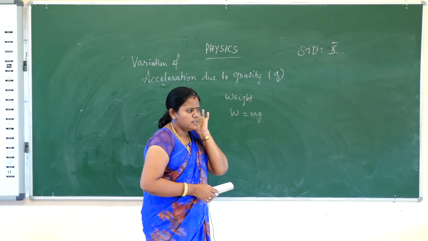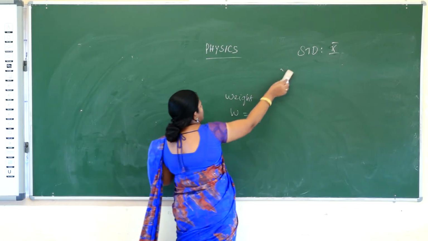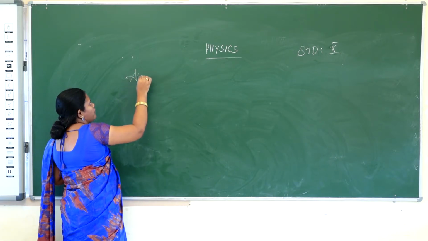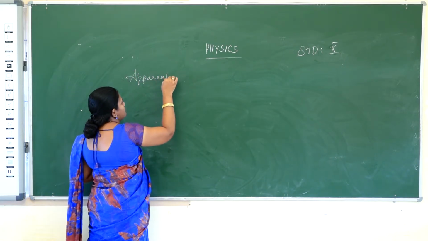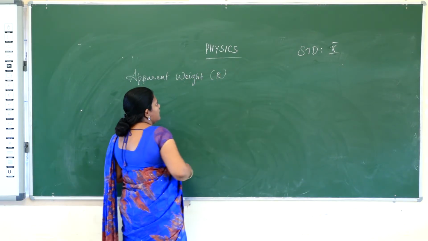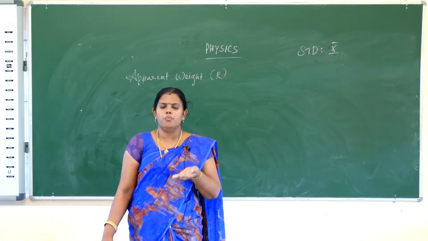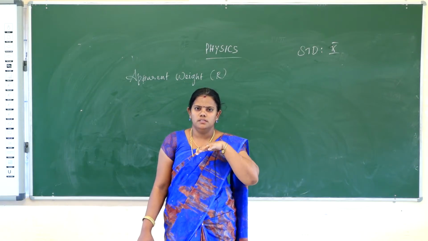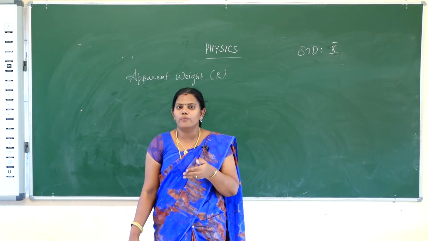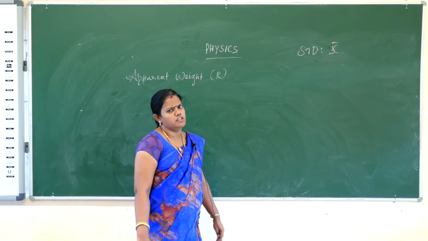Then the next one is apparent weight. What is the meaning of apparent weight? Apparent weight is the opposite force of your body, denoted as R. So apparent weight is nothing but the opposite force to your body. You are giving force to the floor, and the floor gives an upward force to your body. That is called apparent weight. It is nearly the same as weight, but in the opposite direction.